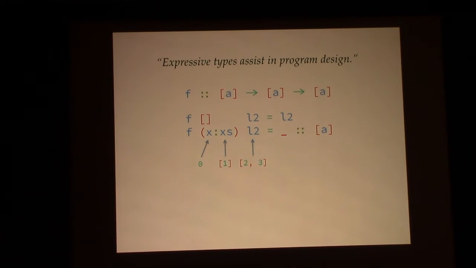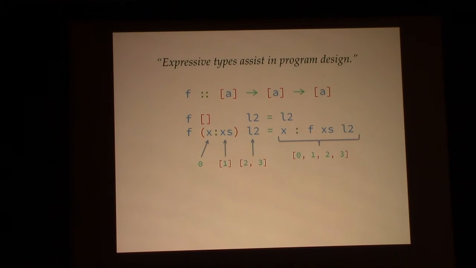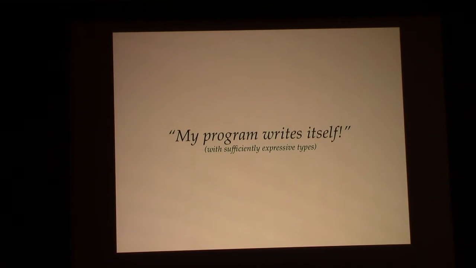And so with a little bit of teeth gnashing, we can probably figure out that what I need to do is cons together x and the results of a recursive call where we pass in xs and L2. And that gives us our completed output that we want, and we can verify that by looking at our example. And so that's all well and good, but I argue that statement is just false.